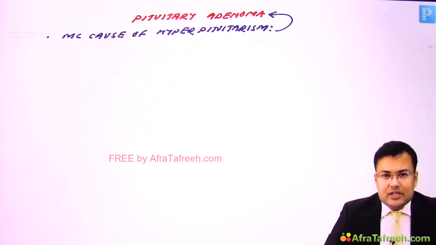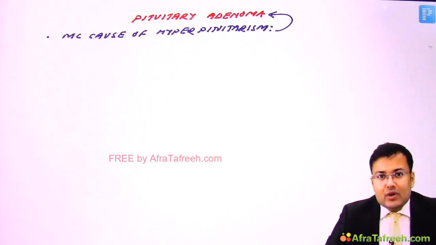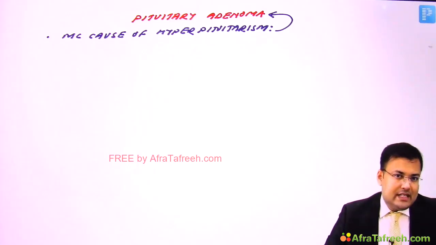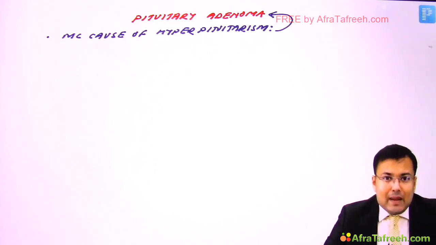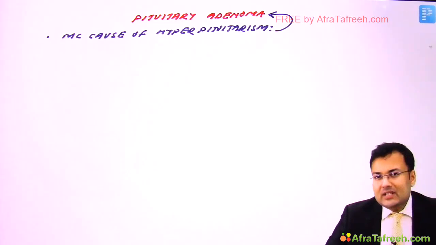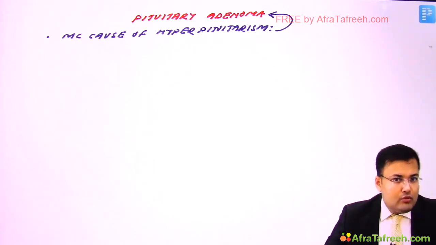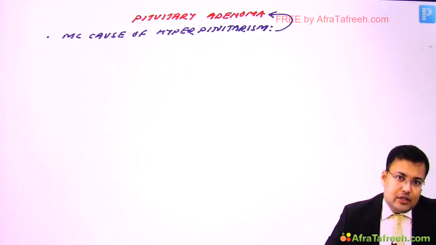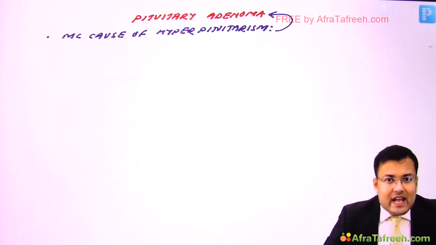Now what do you mean by functional? Suppose pituitary adenoma is secreting prolactin. If it is secreting prolactin, this tumor is prolactinoma. Because of excessive secretion of prolactin, these patients will have galactorrhea and amenorrhea. If it is secreting growth hormone, there is a growth hormone secreting tumor, and because of excessive secretion of growth hormone, there is either gigantism or acromegaly.